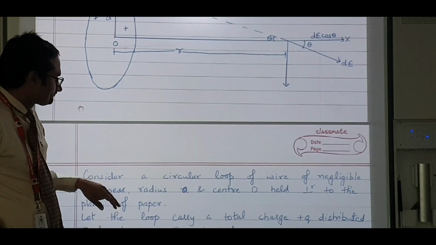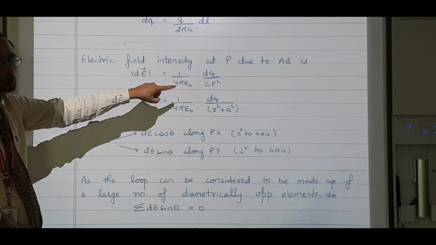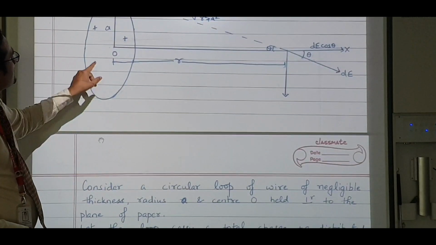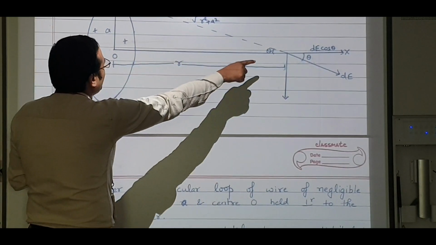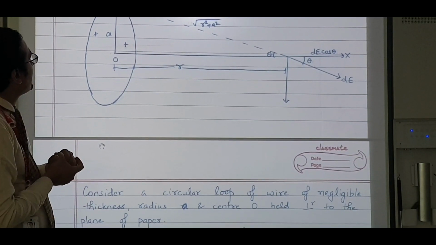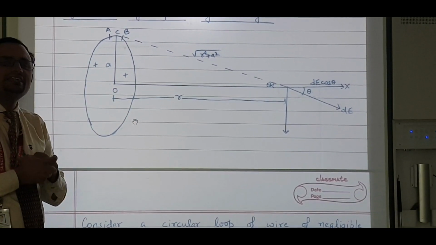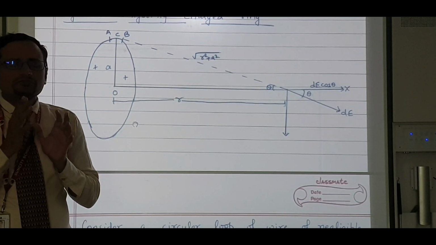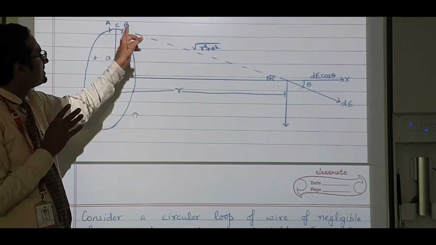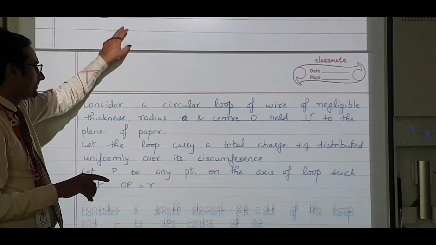So dE is 1 by 4 pi epsilon naught dq by CP square. CP square is A square plus R square, and here the charge is dq. If the total charge is q and the circumference is 2 pi a, the charge for this part has to be q over 2 pi a times dl. I hope you keep that in mind.